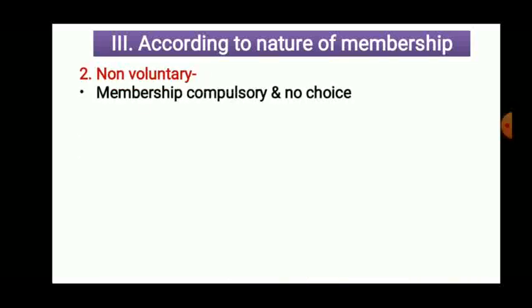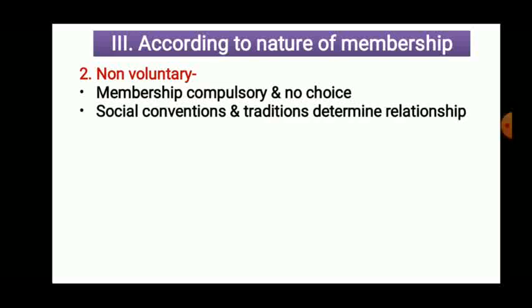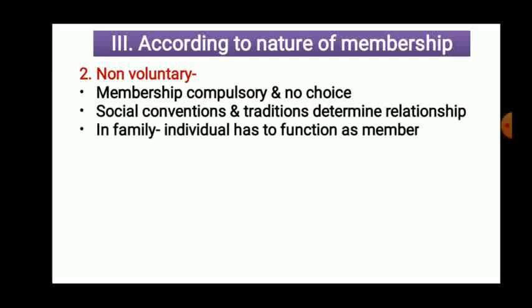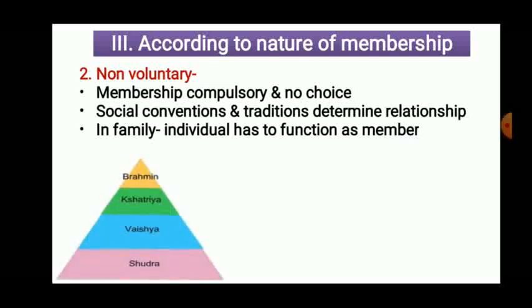The second type is non-voluntary groups. Membership is compulsory, no choice. Social convention and tradition determine the relationship. Social convention and tradition means because of the tradition, the conventions, social norms, rules, regulations, because society has said so, these kinds of groups are formed. For example, a family. Each and every member who takes birth in the family has to act as a member of that family. It is formed naturally. Compulsorily we have to act as a member of that particular family.